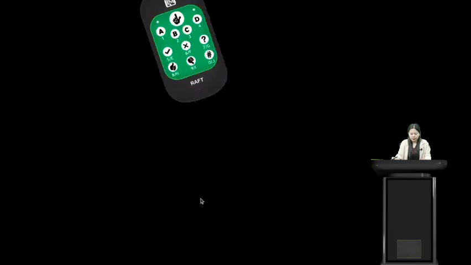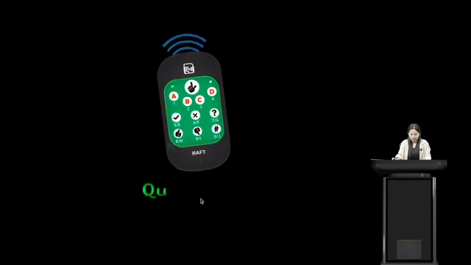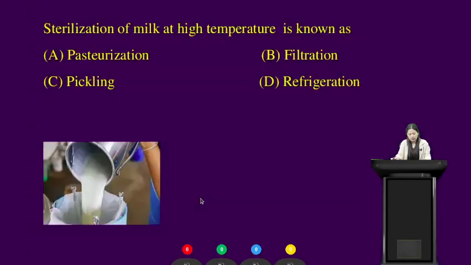Alright students, we have another question. Please get your rough devices ready. The question is, sterilization of milk at high temperature is known as. I'm giving you 20 seconds for this question. Your time starts now. Sterilization of milk at high temperature is known as option A, pasteurization, option B, filtration, option C, pickling, option D, refrigeration.